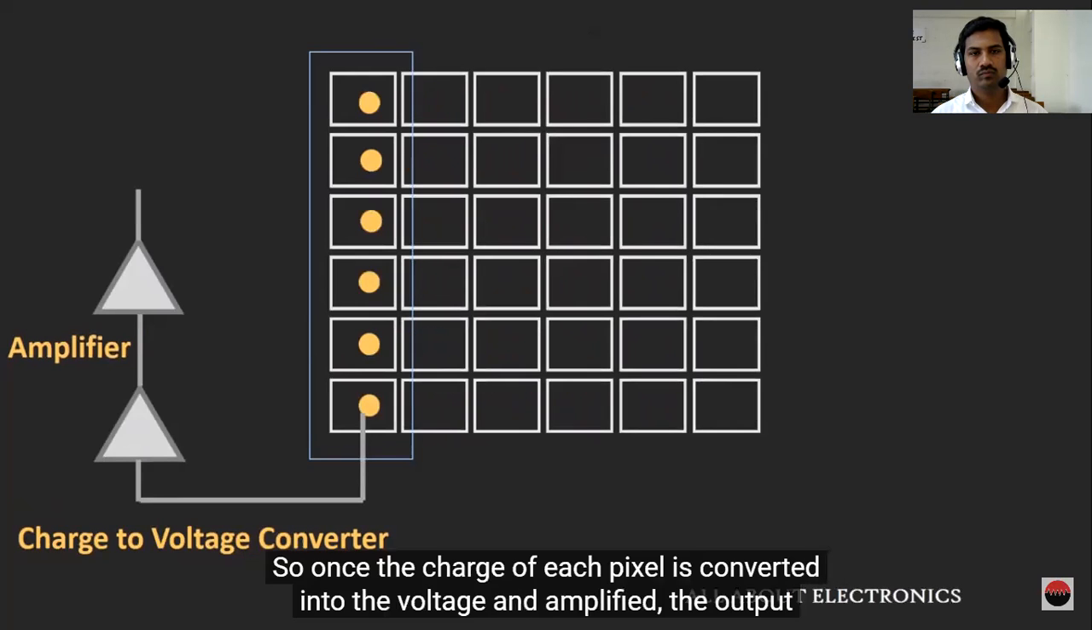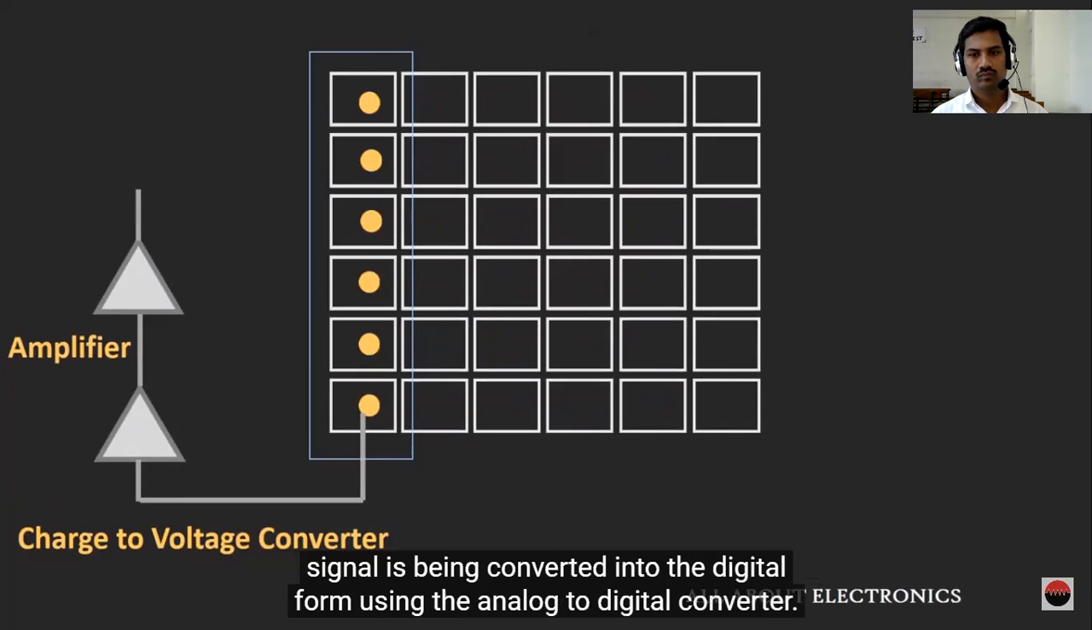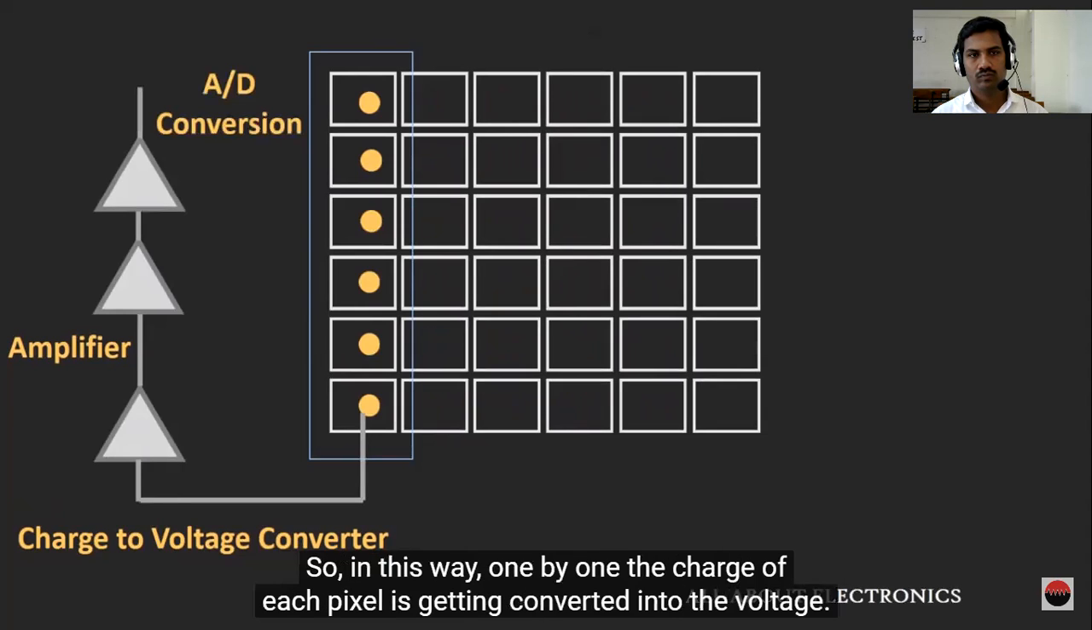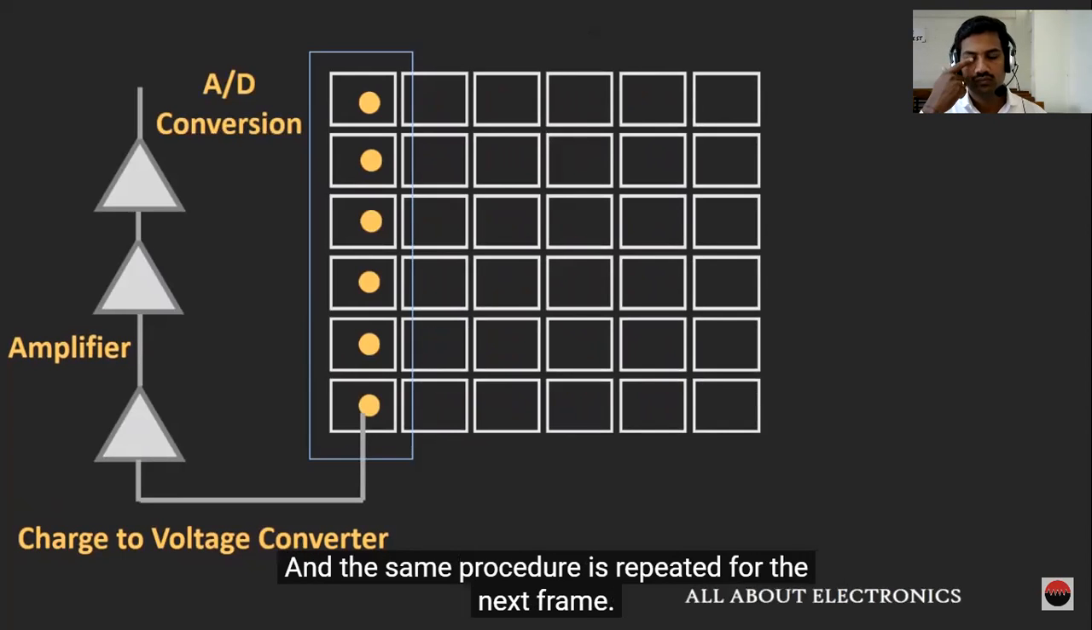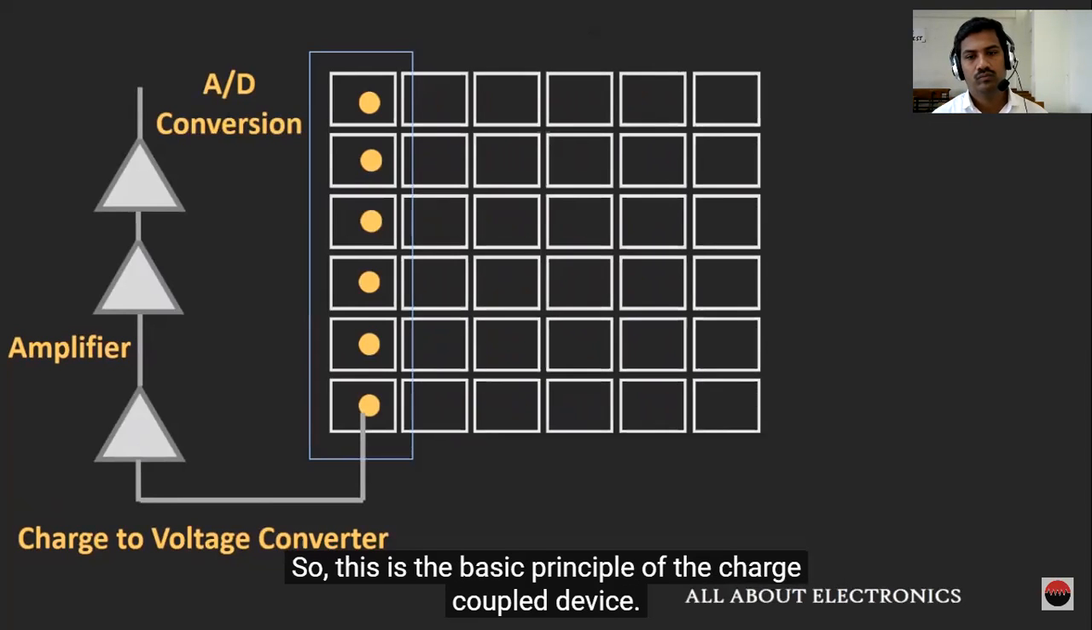Once the charge of each pixel is converted into voltage and amplified, the output signal is converted into digital form using the analog to digital converter. In this way, one by one the charge of each pixel is converted into voltage, and the same procedure is repeated for the next frame. So this is the basic principle of the charge coupled device.